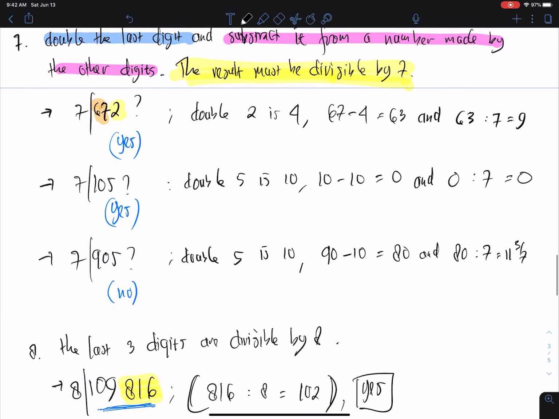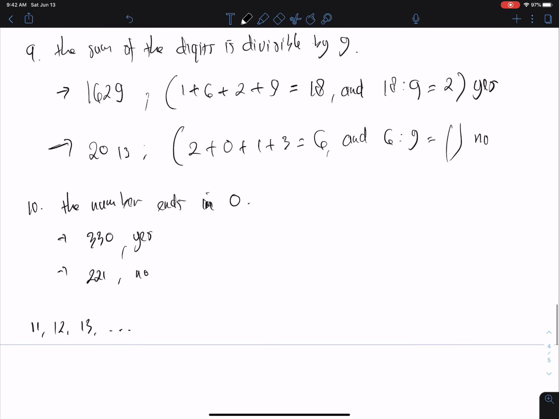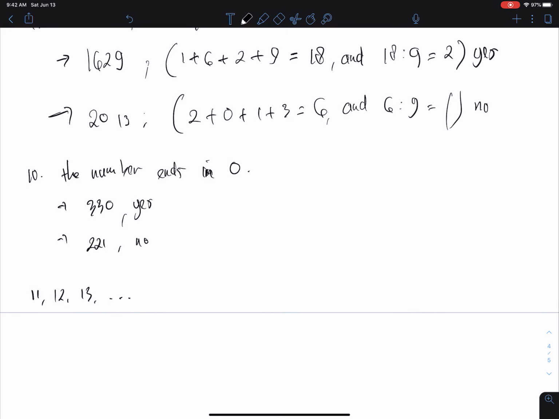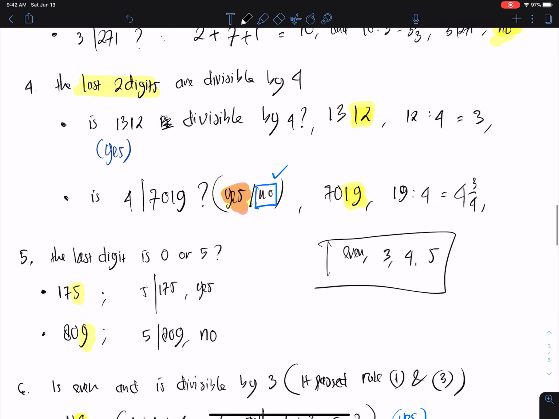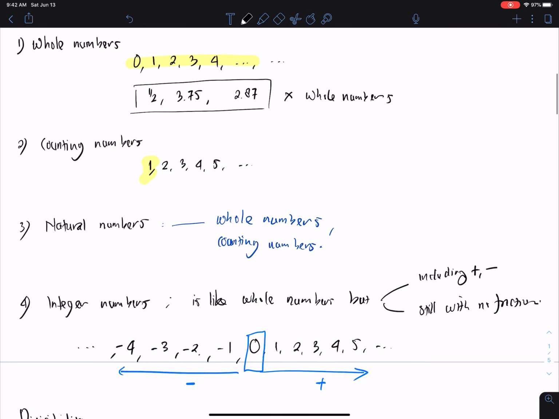There are also rules about multiplication, addition, subtraction, and other rules for mathematical operators. But as I mentioned, this is just a brief introduction to divisibility.